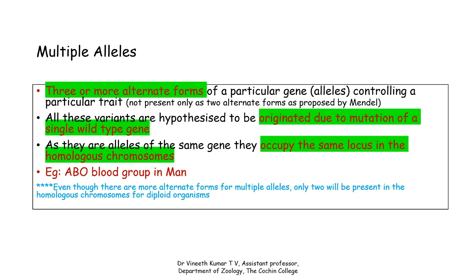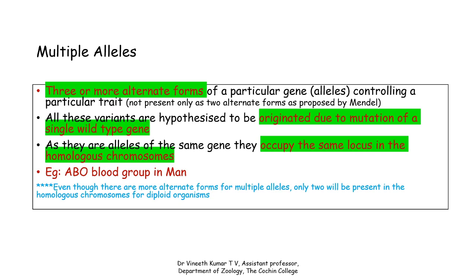All the variants are hypothesized to have originated due to mutation of a single type of gene. Actually, there was a single gene in the past, and that got mutated, and that resulted in several alternative forms. These alternate forms of the alleles of a particular gene, which is controlling a particular character or trait, are referred to as multiple alleles. As the alleles are of the same gene, all the alleles occupy the same locus. One of the main examples is the ABO blood group in man.